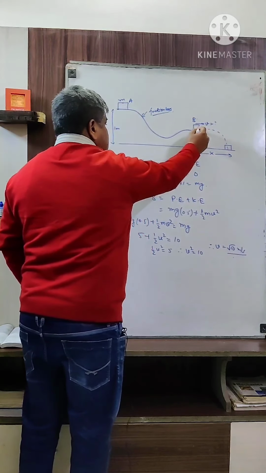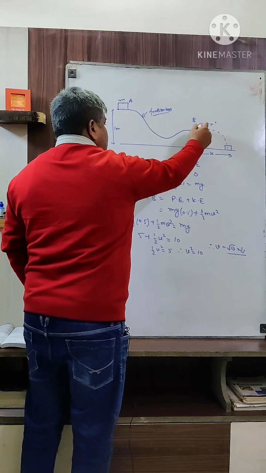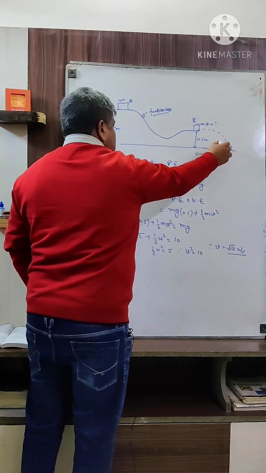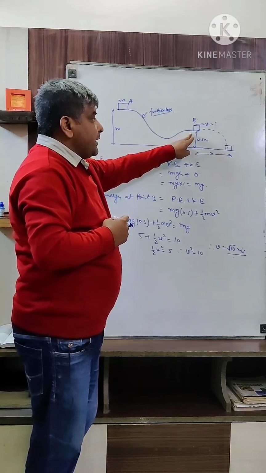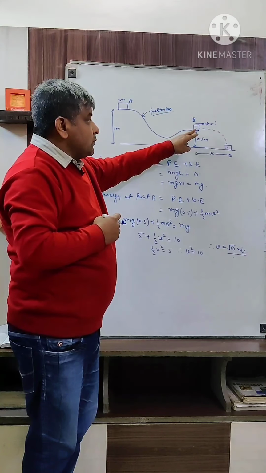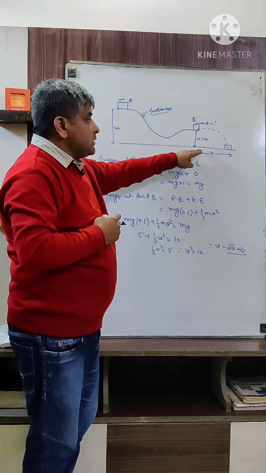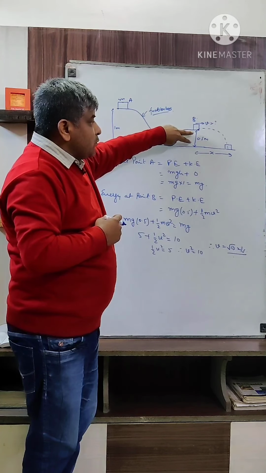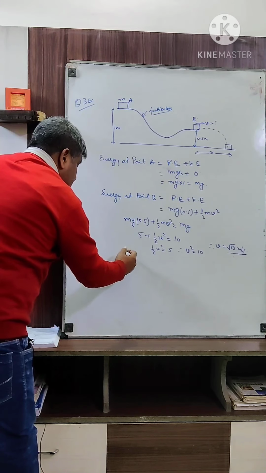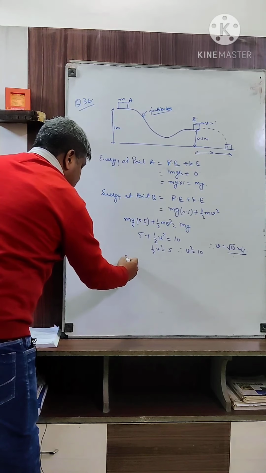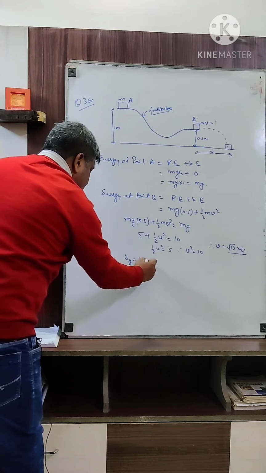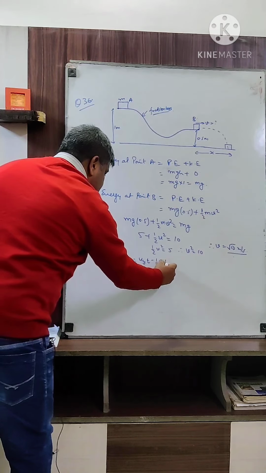First of all, we will find the time taken by the block to reach the ground. We have already read about the projectile when the projection is horizontal. So we will take the vertical motion. For the vertical motion, the displacement along the vertical direction is sy equal to uyt minus half gt square.